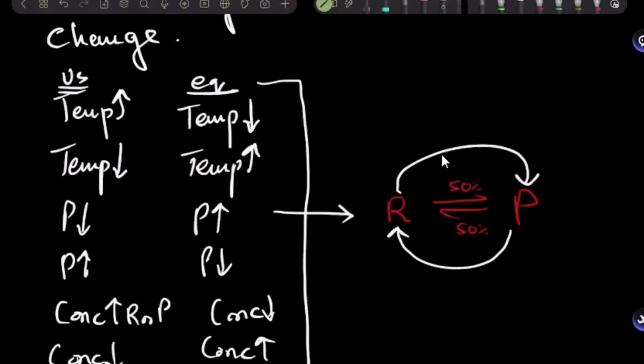It can either conduct the forward reaction more than the backward reaction or the backward reaction more than the forward reaction. There's only these two ways in which it can counteract any change that I've created. So it can either go to the right hand side or to the left hand side.